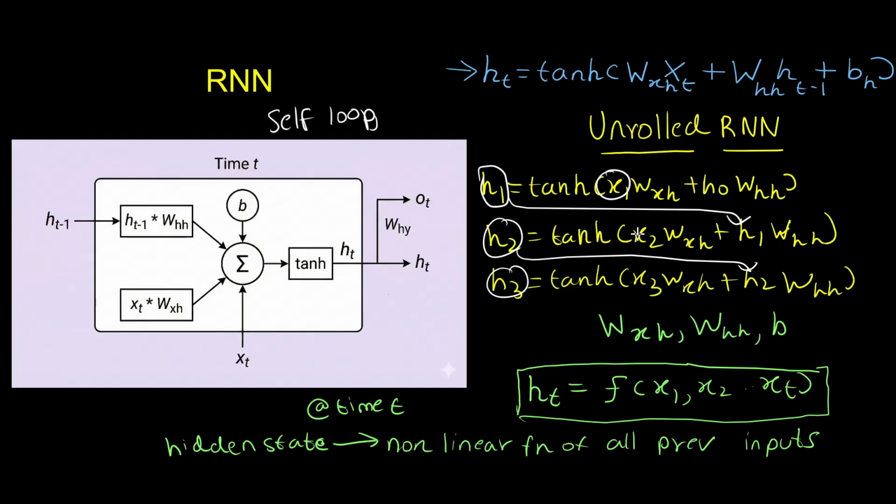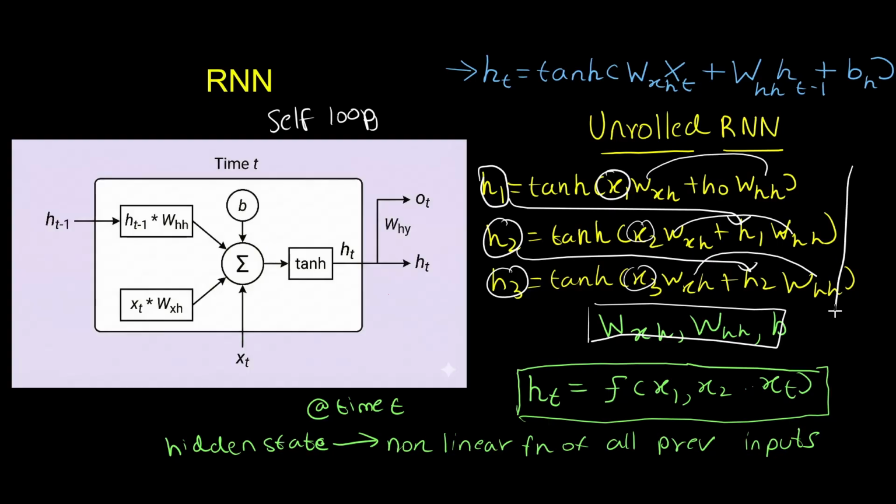Here we have these inputs x1, x2, and x3. If we observe, the weight matrices remain the same in all the hidden states, and the bias. So these parameters are the same, and the sharing of these parameters allows the model to learn a single transition function that works across all time steps.